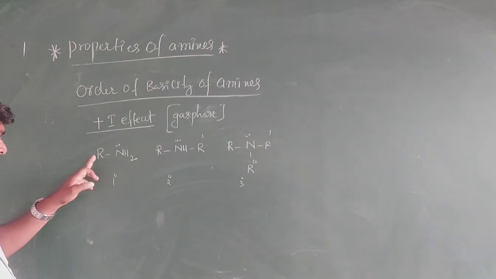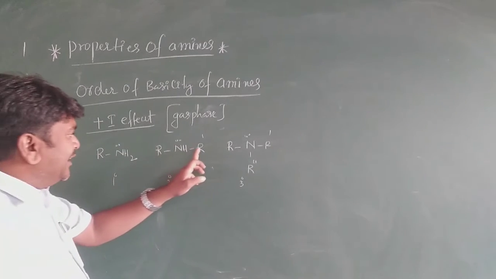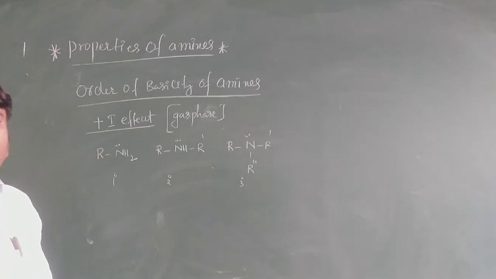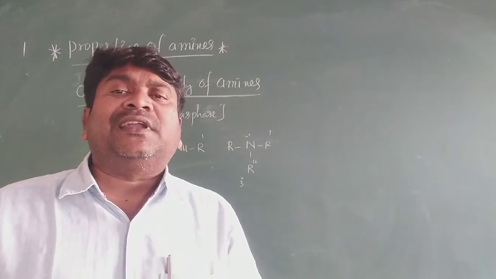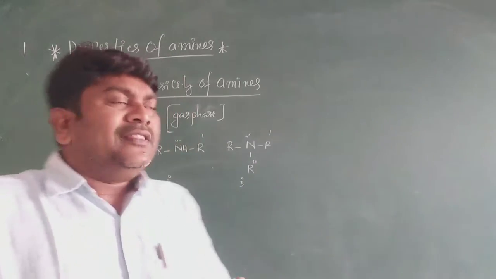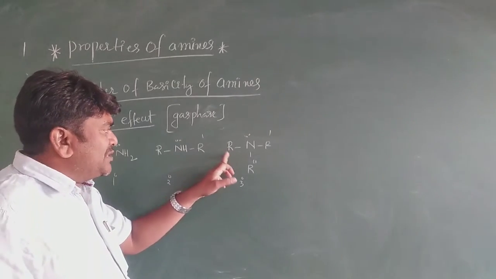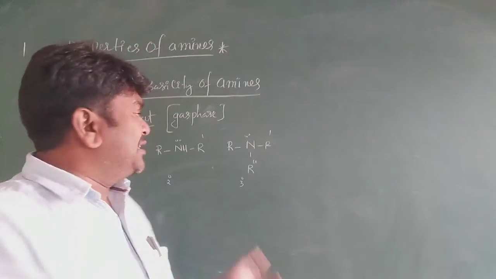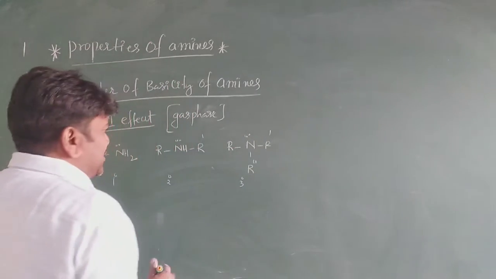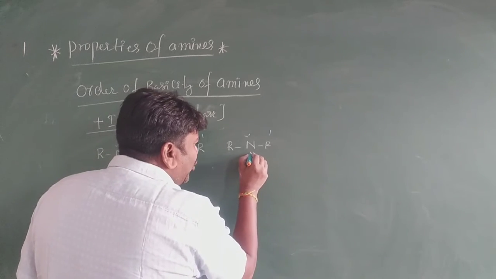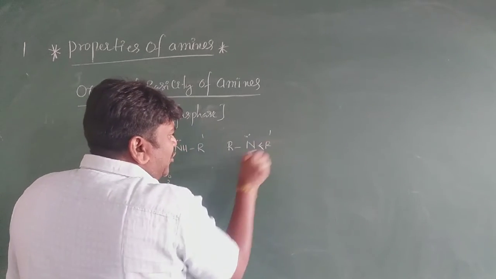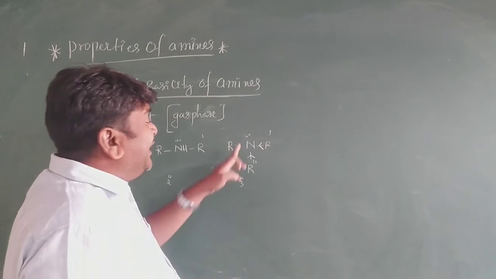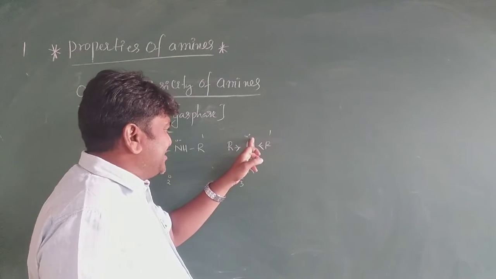What you observe here, it contains one alkyl group. It contains two alkyl groups. It contains three alkyl groups. As the number of alkyl groups increases, note that alkyl groups are electron donating in nature. Alkyl means, suppose, methyl. Methyl is an electron donating group. As the number of electron donating groups increases, electrons are donated to nitrogen. What you observe here, the electron density on nitrogen increases.